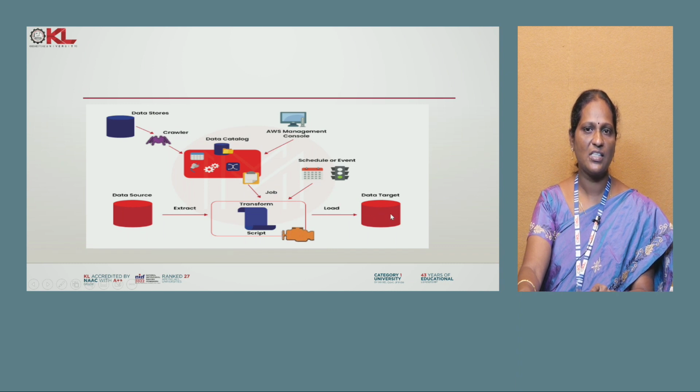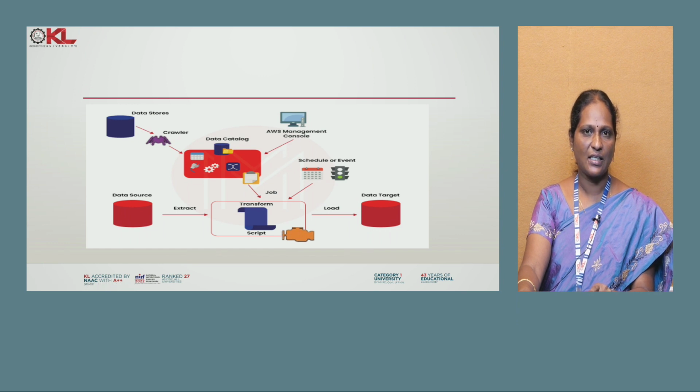By using these target values, AWS Athena can query the data from this target, because this is a suitable or appropriate format for Athena to query the database. Regarding these two components, AWS Management Console and scheduler and event: when the job is to be performed, we can schedule the transformation by using a scheduled event from AWS. The data catalog operations can be carried out by the AWS Management Console.